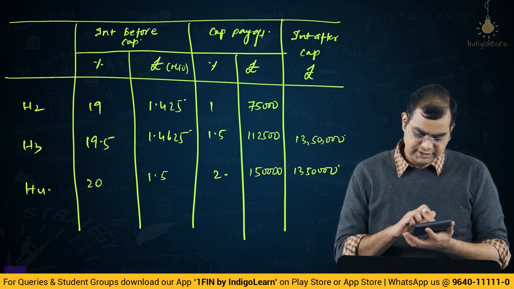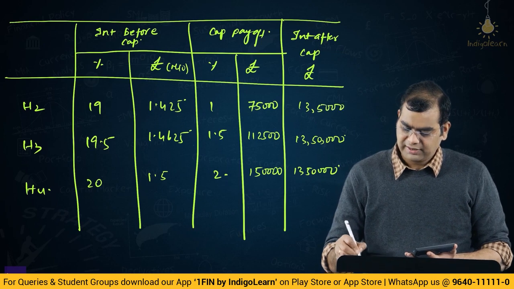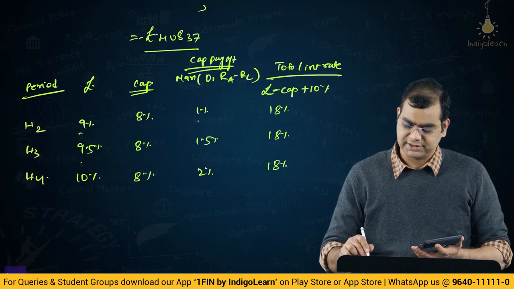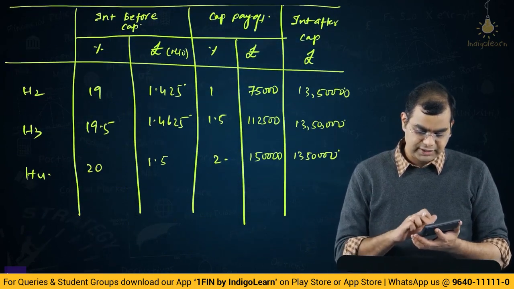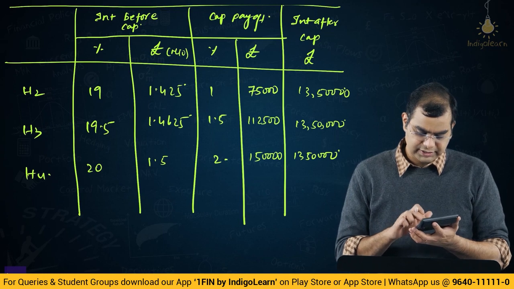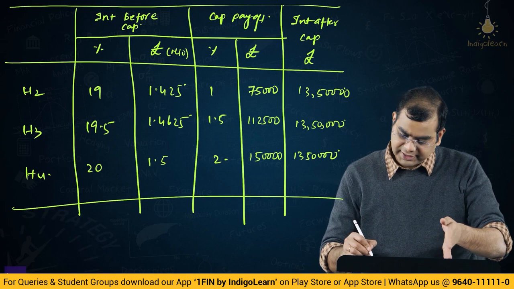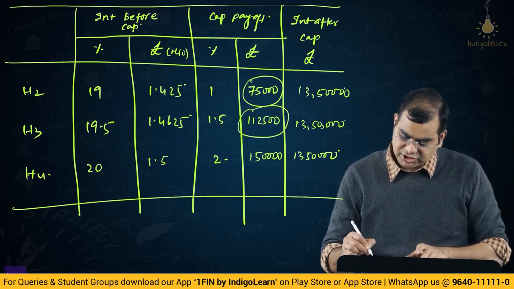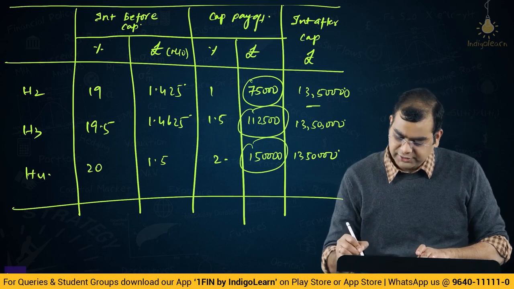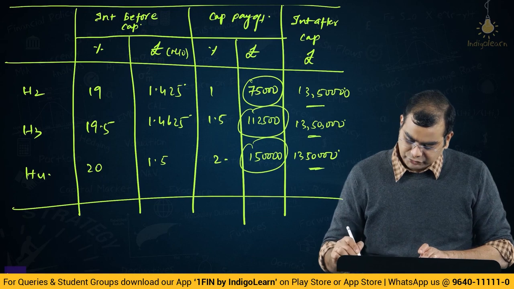142,530 minus 75,000 is equal to 13,50,000. So after the cap, the interest in all cases is 13,50,000, which works to 18%. If you want, you can compute 15 million into 18% divided by 2, that is 13.5. So this is the impact, right? The cap payoff, or the inflows that have come in because of the cap, reduced the interest to 13.5 million, which works to 18% per annum, right?